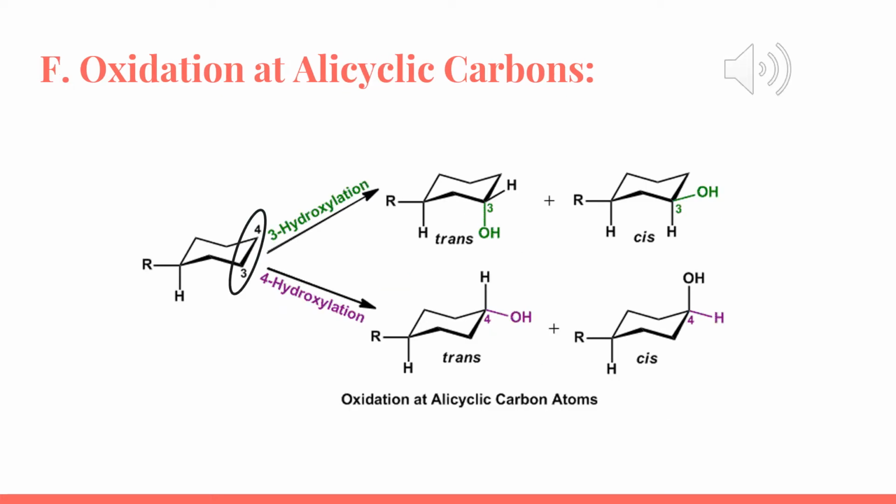Another form of oxidative reactions is the alicyclic carbon oxidation. Here in this ring, we have a cyclohexyl ring in a chair conformation. We have the 3 position and the 4th position, so they can both undergo hydroxylation, and in different positions. For example, the hydroxy group can be either axial or equatorial, which is either cis or trans conformation.